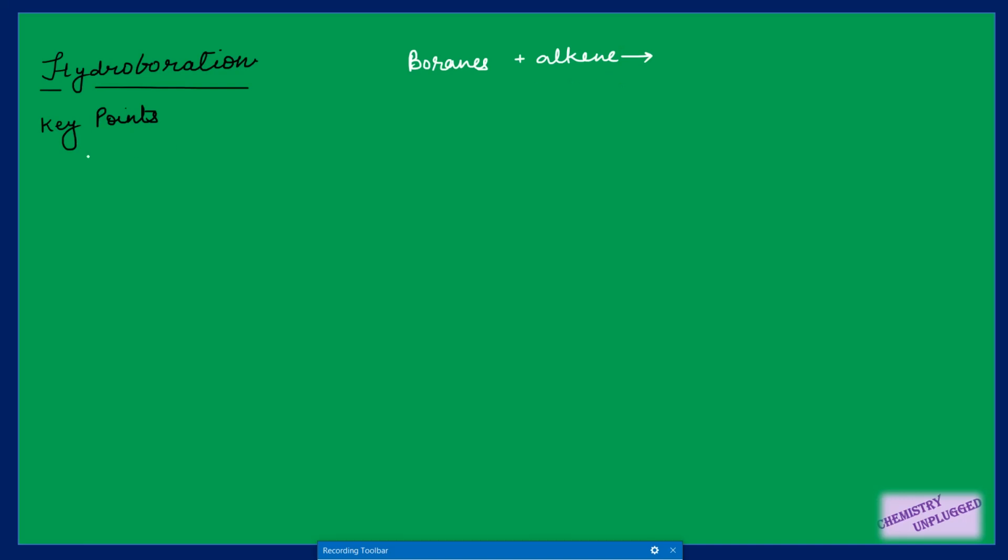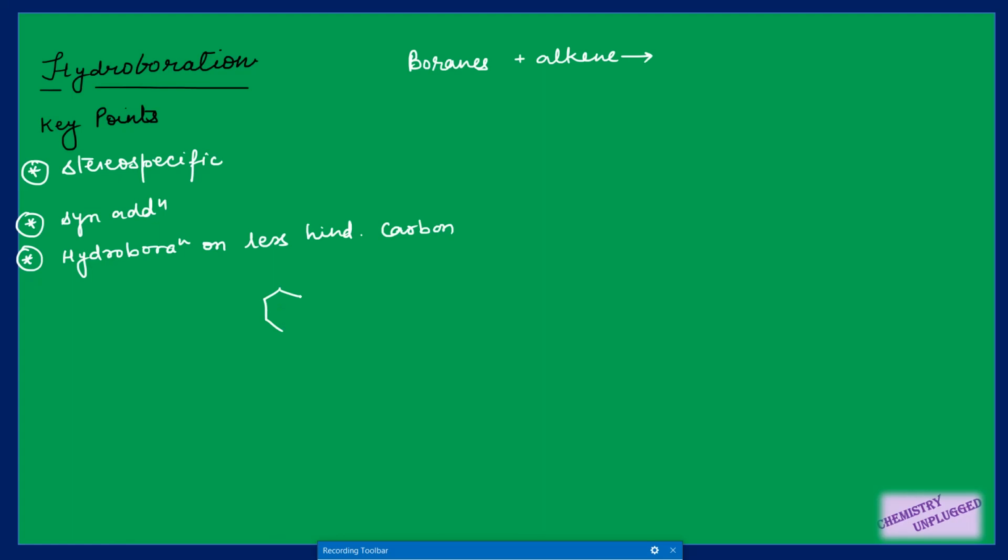So first we will take what are the key points. First key point is this reaction is stereospecific, and second point is this involves syn addition of hydrogen and boron part to the double bond, right? Third important point is hydroboration is done on less hindered carbon, right? For example, if you have this type of alkene and you are using suppose BH3 in THF, so this BH3 is electron deficient in nature, right? That is why it attacks on electron rich double bonds. Double bonds are nucleophilic in nature, so they attack them.